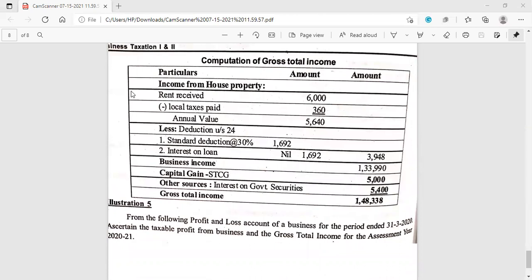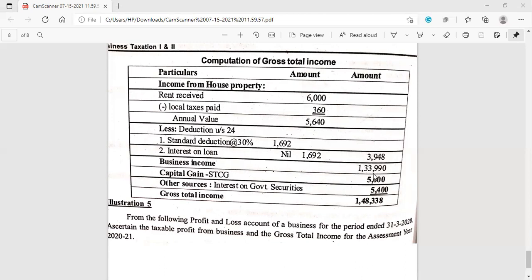So in this problem we have four heads of income: income from house property, business income, capital gain, and other sources of income. Under income from house property, first the rent received is given in the problem. From this rent received we have to deduct local taxes paid, and the annual value will be 5,640. From this 5,640, if we deduct under section 24 a standard deduction of 1,692, we'll be getting 3,948 as income from house property.